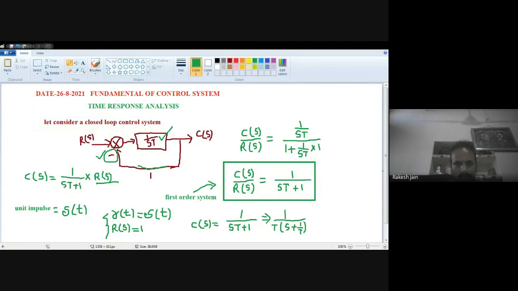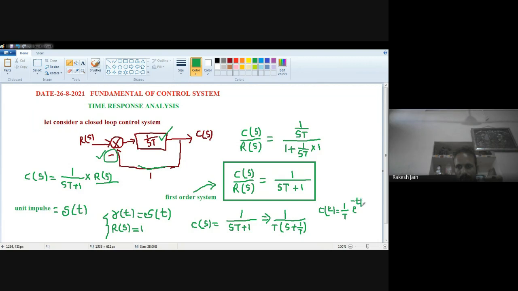When we do the inverse Laplace transformation of this, what is the Ct? With the help of inverse Laplace, we will find Ct from Cs. From the Laplace transformation rule, 1 upon s plus 1 upon T gives Ct equal to 1 upon T e raised to the power minus t by T. This is an exponent function, minus t divided by T.